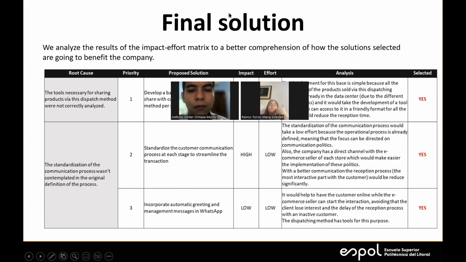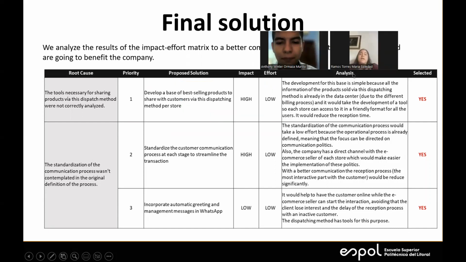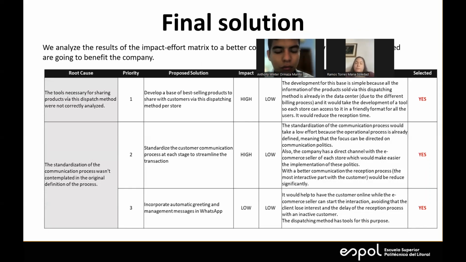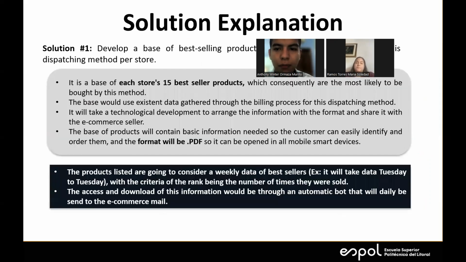Of course, with the solutions that we got, we prioritize again so that we can realize which one of the solutions were more important than others and had to be implemented before because of a little amount of time that we had available. Now, as you can see here, we had the root cause, the priority, the proposed solution for that root cause, the analysis of why is that impact and effort, and if it was selected or no. Now, here we have the solution explanation for each one of the 3 solutions that we selected.